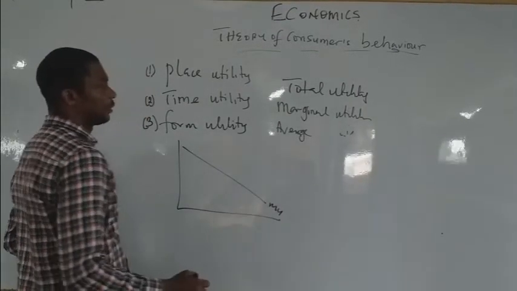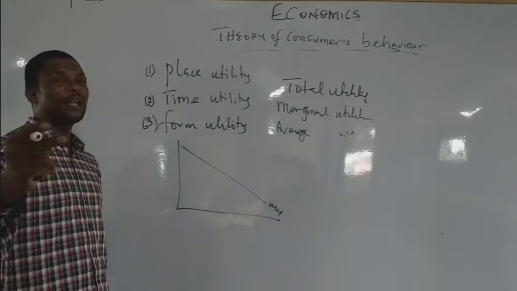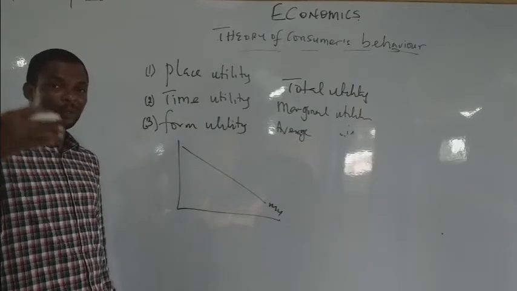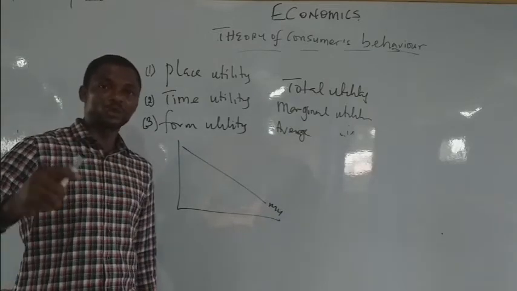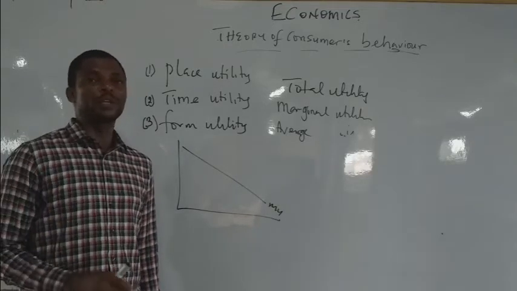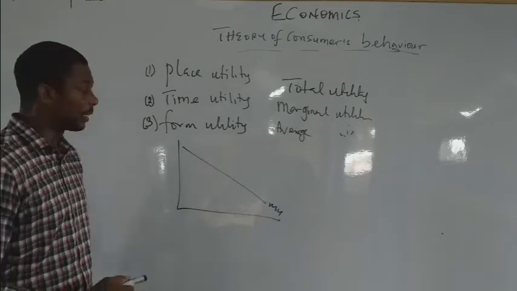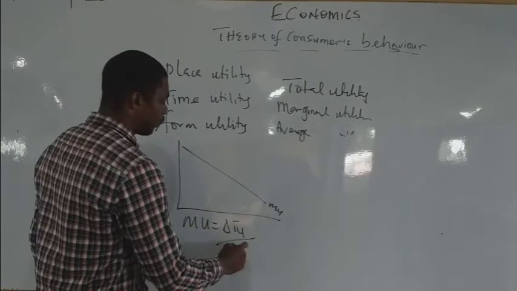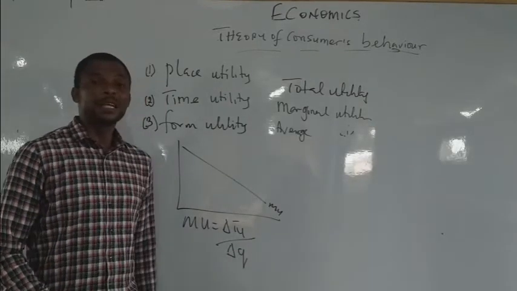Now if you have the diagram here of the marginal utility, it's always going down. Why? Because as you consume a commodity, the satisfaction tends to decline. It does not increase. If you are very famished and you take a plate of food, after that plate of food and you want to take another plate of food, you observe that even though your stomach is increasing, the satisfaction that you are deriving from the consumption of that food tends to decline as a result of consuming successive units of a given commodity. You refer to that as your marginal utility, which tends to decline. And your marginal utility formula is change in total utility over change in what? In quantity.